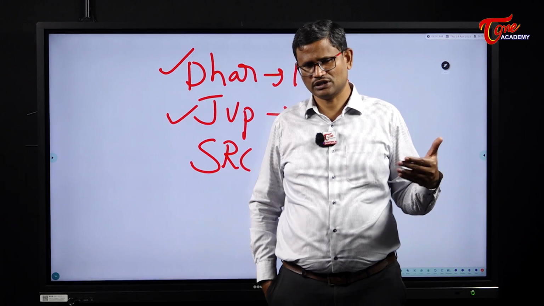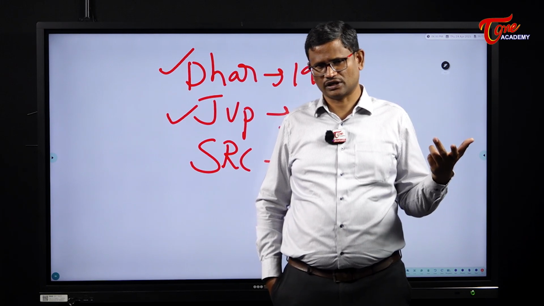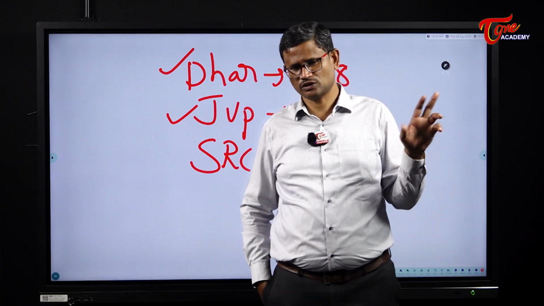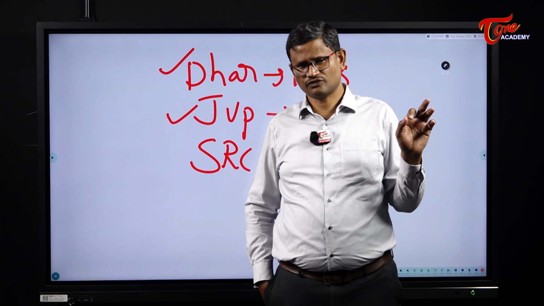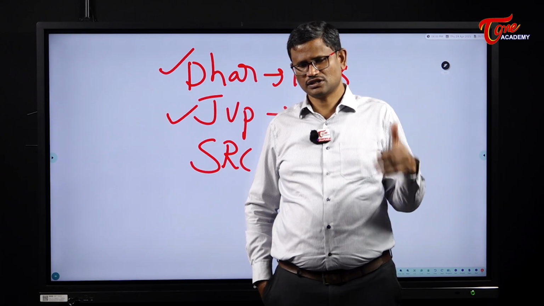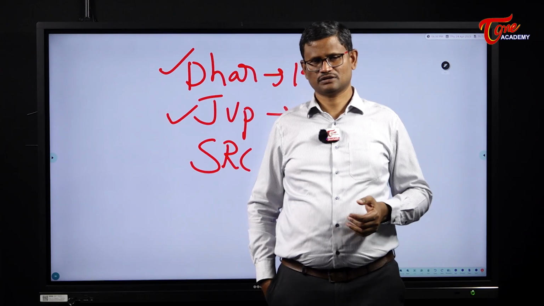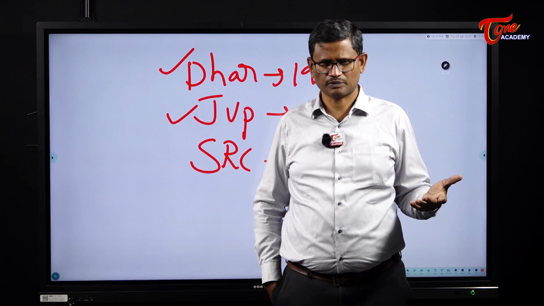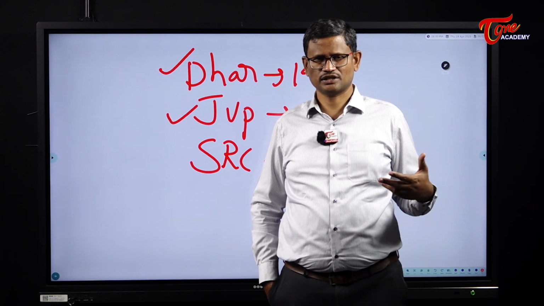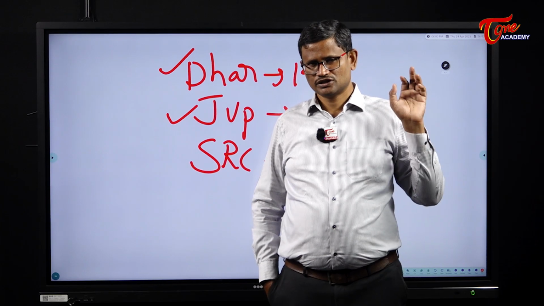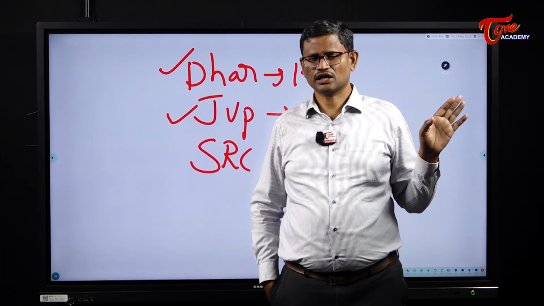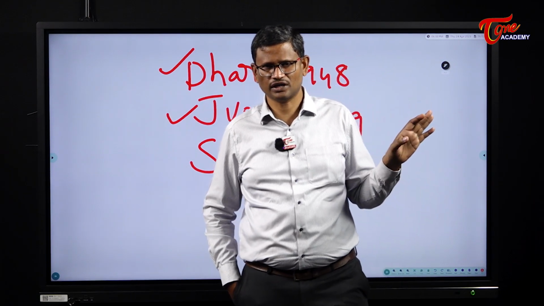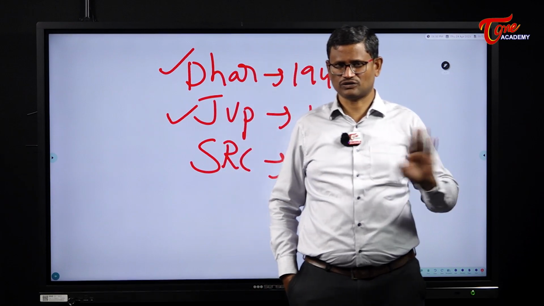Then in the year 2000, 3 more states were created: Uttarakhand, Jharkhand, Chhattisgarh. Uttarakhand was created from Uttar Pradesh, Jharkhand from Bihar, and Chhattisgarh from Madhya Pradesh. Later, in 2014, Telangana was created from the erstwhile state of Andhra Pradesh, and in 2019, in the latest episode of reorganization, Jammu and Kashmir, which was earlier a state, was reorganized into 2 union territories: Jammu and Kashmir and Ladakh. This is how the political map of India has undergone change in the last 75 years.